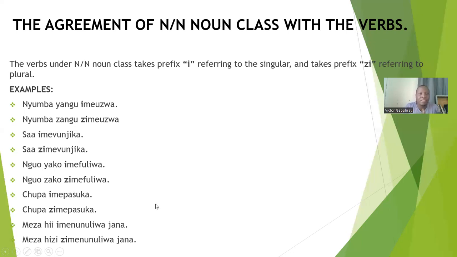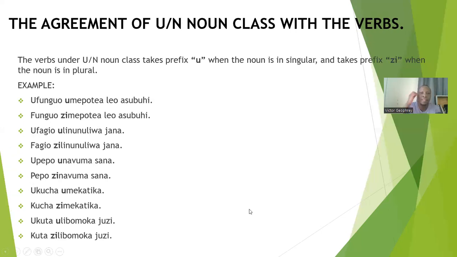Okay, that's all about noun class, the agreement of noun class with the verb. So the easiest thing to take here is that when you refer to the singular form of this noun, use the prefix e in the verb. And when you are referring to the plural form of this noun, use the prefix z in the verb. Okay? Now, let's see the agreement of noun class with the verb.